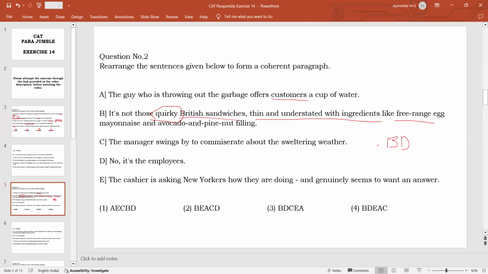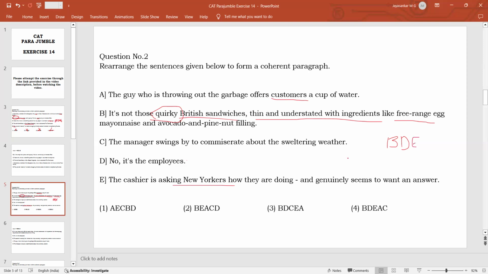So then what could be the next sentence? Definitely it should be this one, because New York, who are the customers? We need to know. It is the New Yorkers. So that is why it is a British restaurant situated in New York. So this restaurant's cashier is asking New Yorkers how they are, concerned and genuinely. So it is talking about the sincerity of the cashier towards the customers. So this should come.